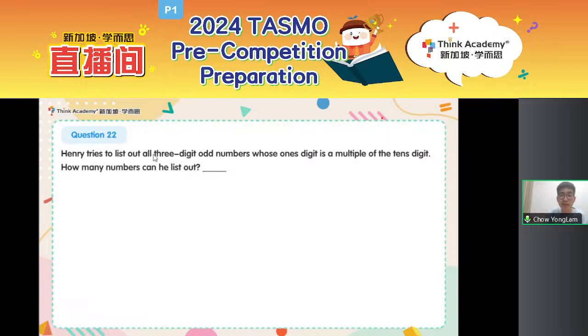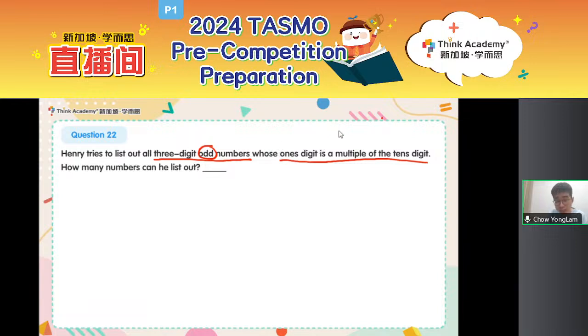Henry tries to list out all of the 3-digit odd numbers. Some of you will miss out the detail. Odd. You all just see 3-digit numbers and you forgot the odd. This could happen. Whose ones digit is a multiple of the tens digit? What does it mean? Ones digit is the multiple.